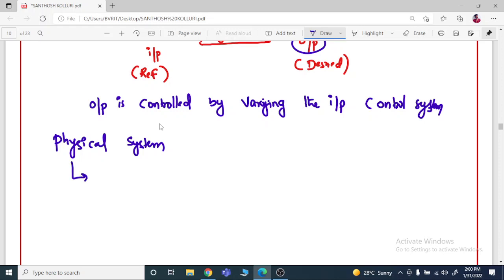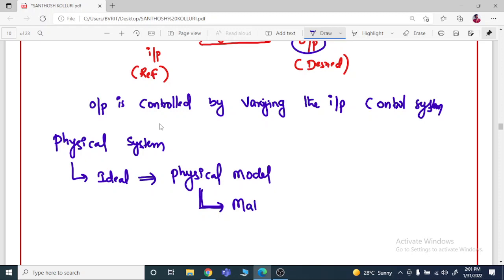An idealized physical system can be called a physical model. If the physical model is represented with mathematical equations, that can be called a mathematical model.